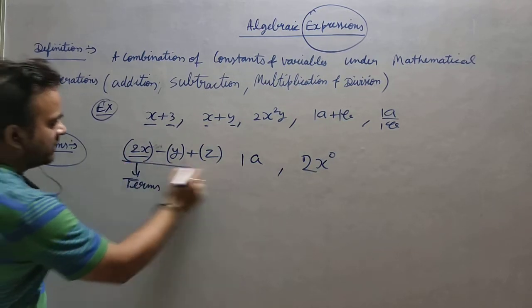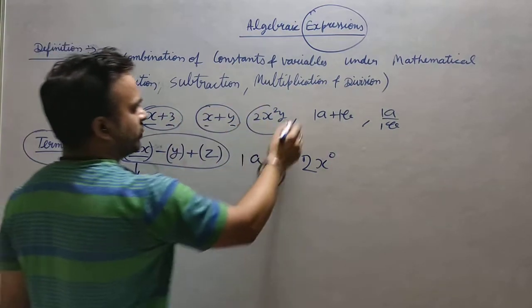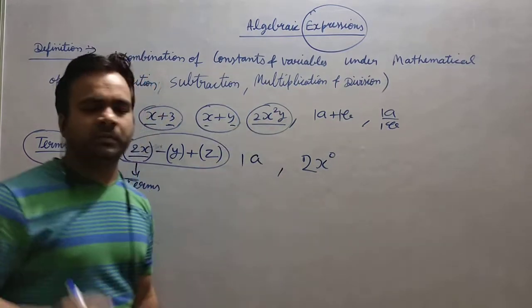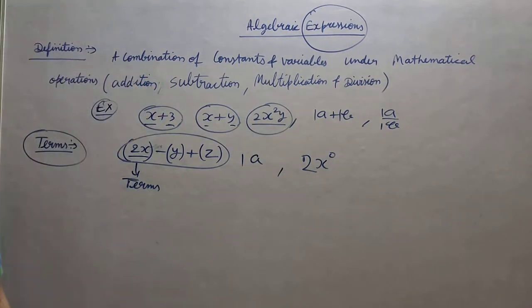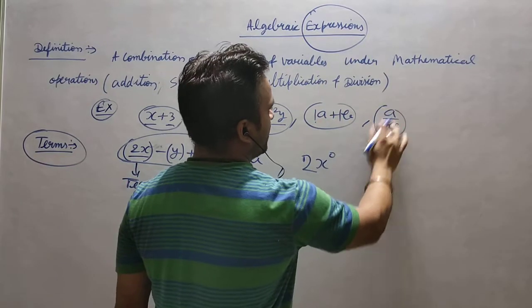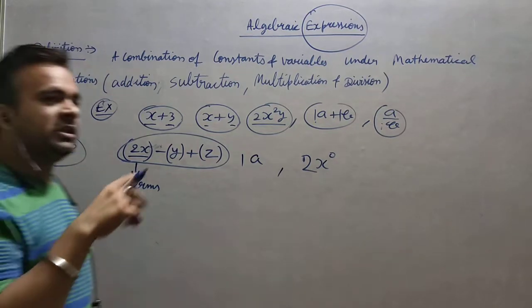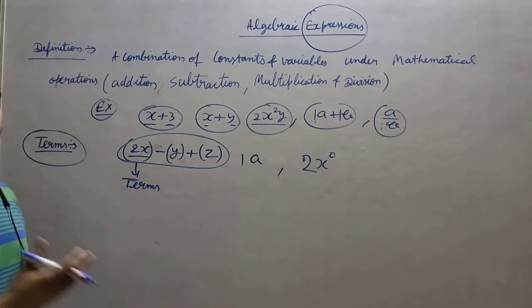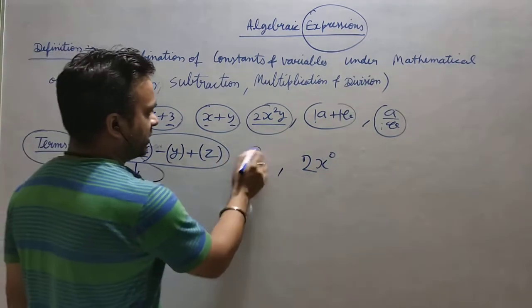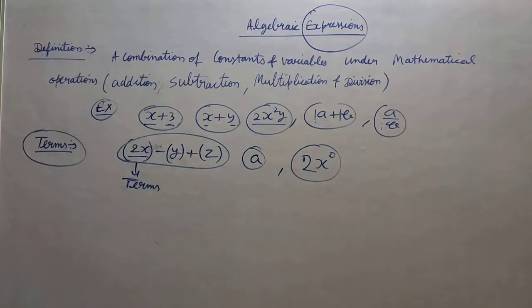So how many terms are here? 3 terms. How many terms are here? 2 terms. How many terms are here? 2 terms. This one is one term because there is no plus. This complete one is a product form, and a product is counted as one term only. This one is 2 terms because a plus b. This one is one term because a upon b is a single term. There is no plus or minus, because after plus or minus there should be something there, right? We cannot write 0. Except 0 you have to take something, right? This one is a single term. This is a single term. So constants are also single terms.